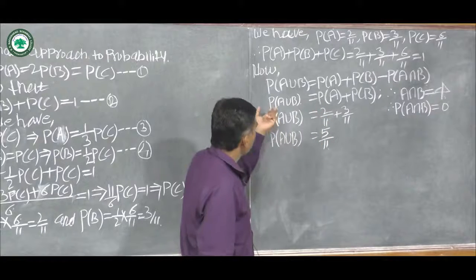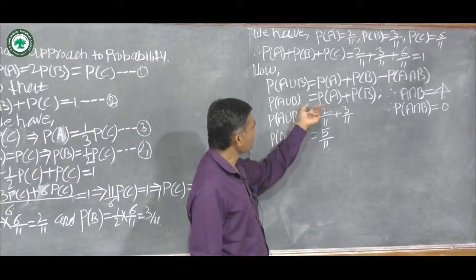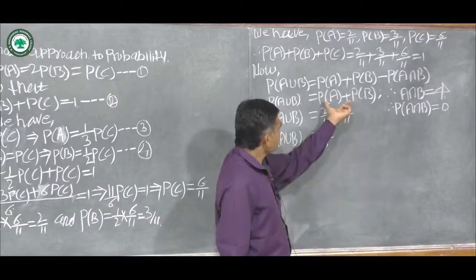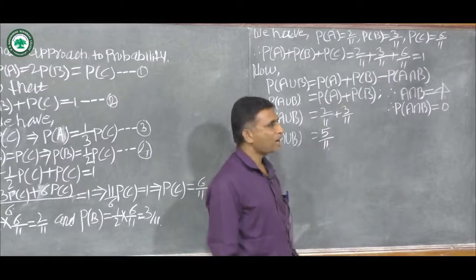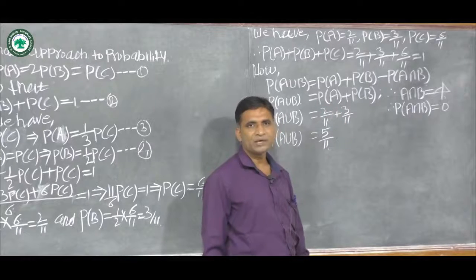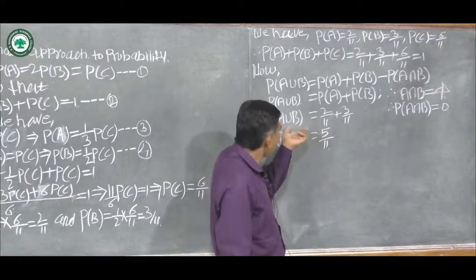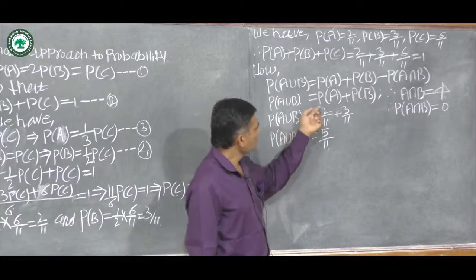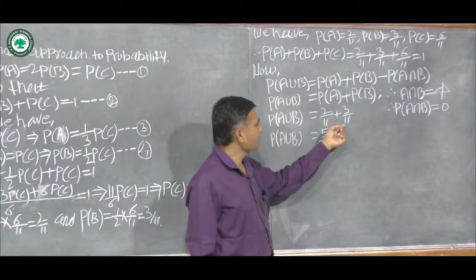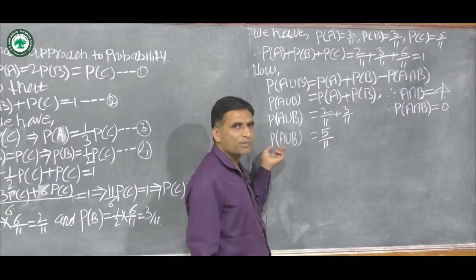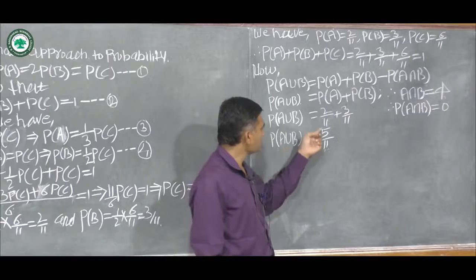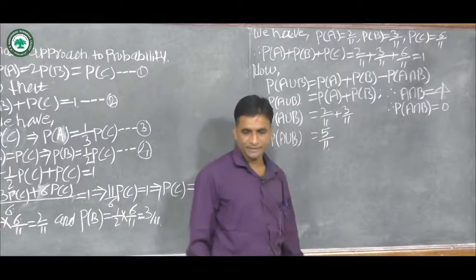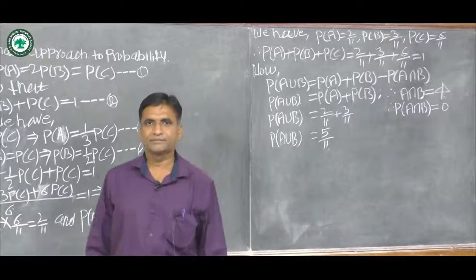Now probability of A union B is equal to probability of A plus probability of B. Here we substitute the values of probability of event A and probability of event B. We have probability of A union B is equal to 2 by 11 plus 3 by 11. Therefore probability of A union B is equal to 5 by 11, which is the required probability. Thank you.